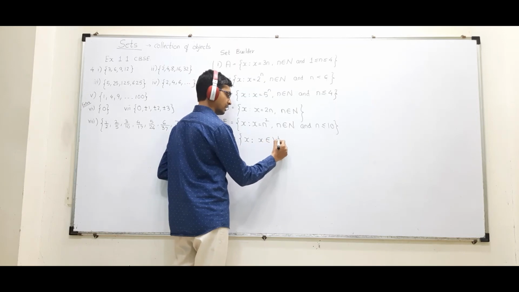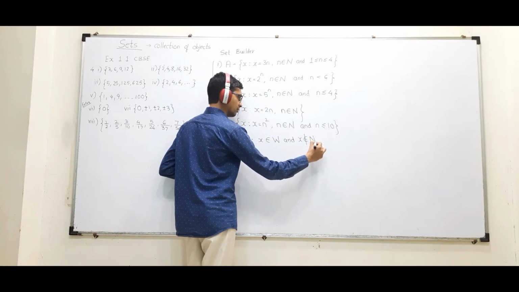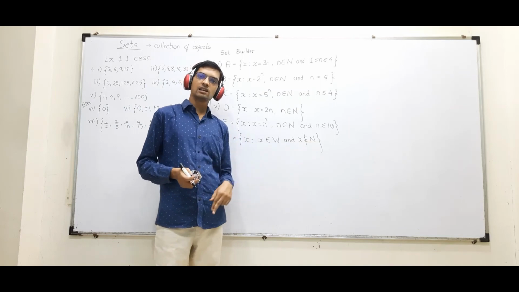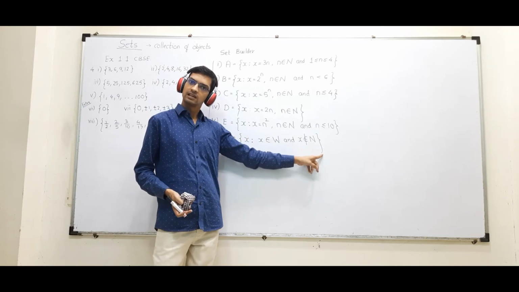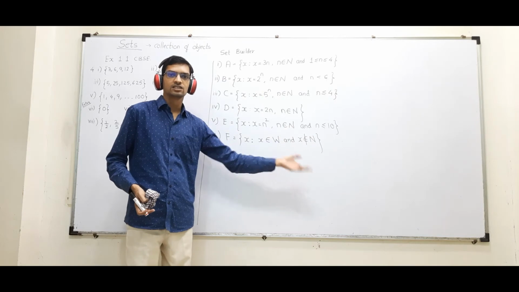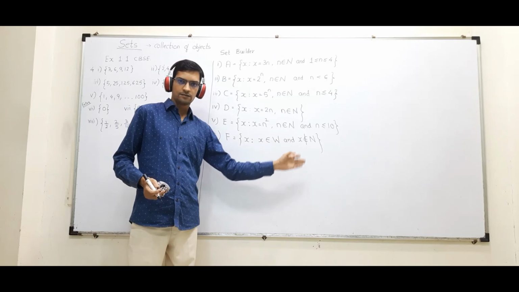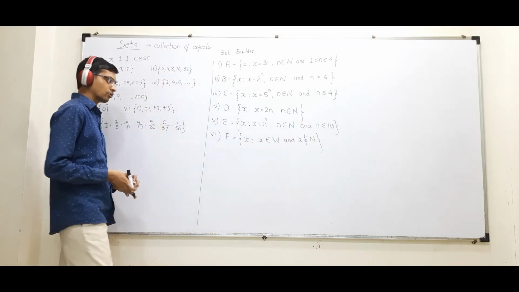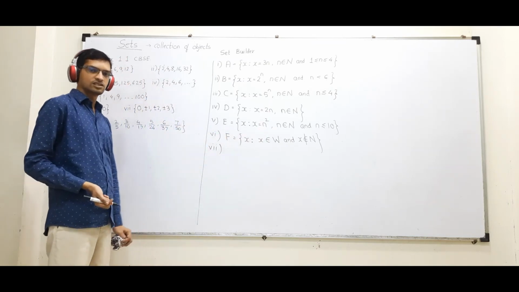belongs to whole numbers and x does not belong to natural numbers. Tell me a number which is a whole number but not a natural number. 0. Correct? This is one way. Clear? Or you can write x is a non-negative integer greater than -1. That also you can write. Okay? Please write different answers for this, and in the live session please tell me.